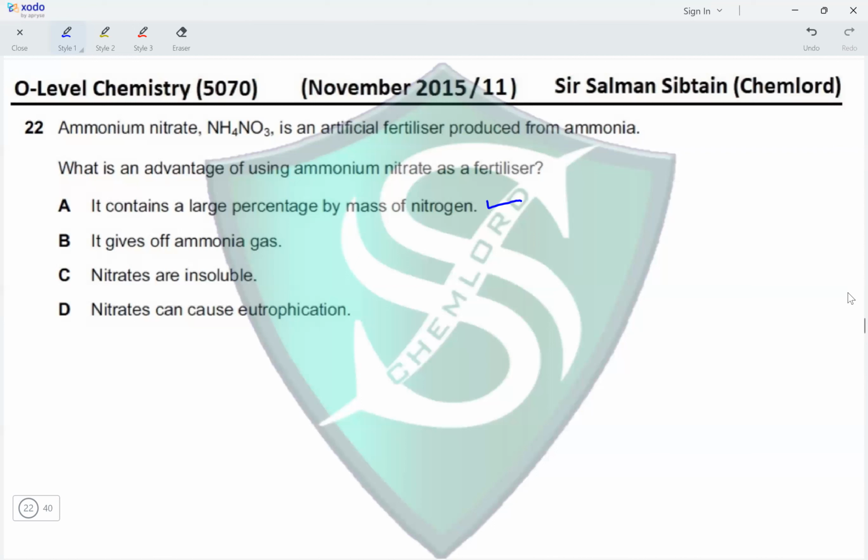It gives off ammonia gas. It will give off ammonia gas when it would react with a base, and that is not its use as a fertilizer. So this statement is correct, but it is not an advantage of using it as a fertilizer. Nitrates are insoluble. No, all nitrates are soluble. Nitrates can cause eutrophication. This statement is 100% correct, but it is not the reason why ammonium nitrate is used as a fertilizer. Therefore, option A is the correct option for this question.